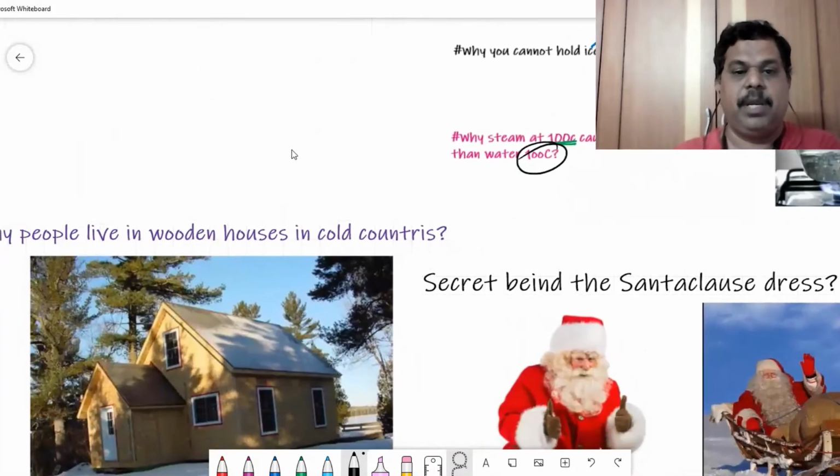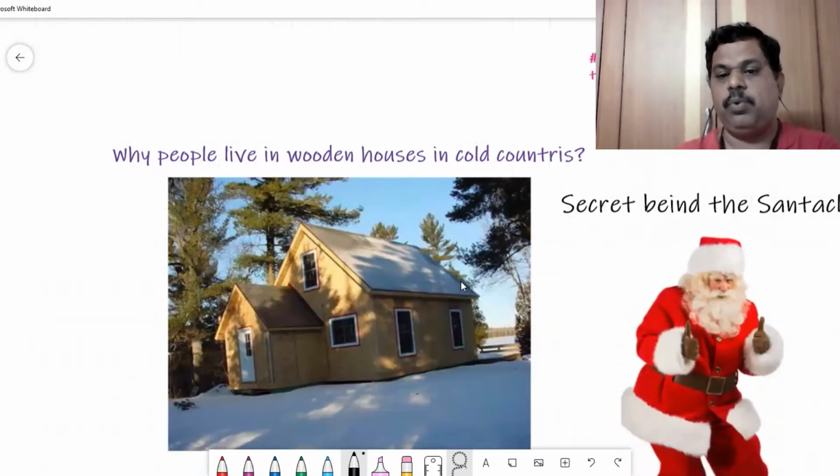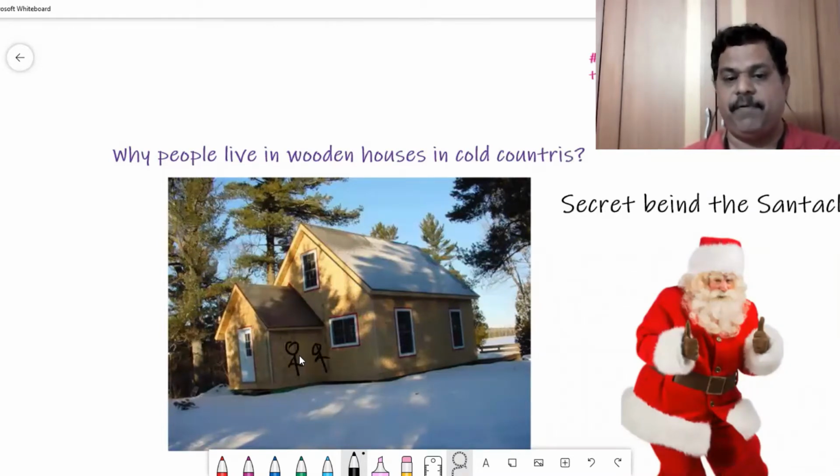Now again come to this question. We all know that wood is a bad conductor. So the people who are living in houses made of wood are insulated, because outside the temperature may be minus 10 degrees centigrade in winter. Our body temperature we need to maintain at around 37 degrees centigrade.